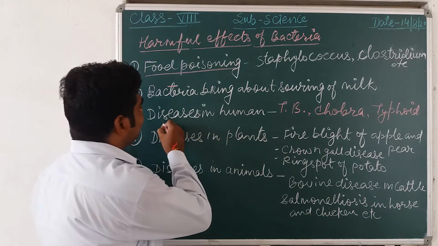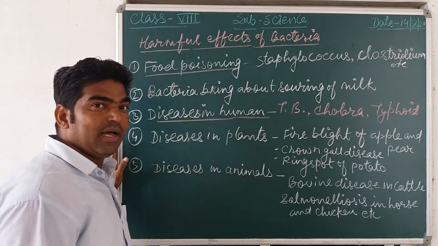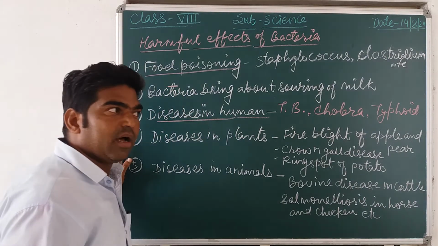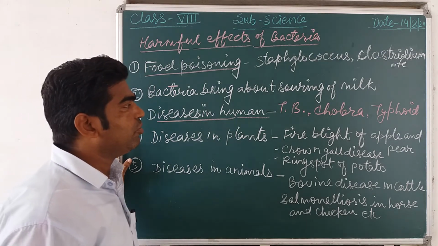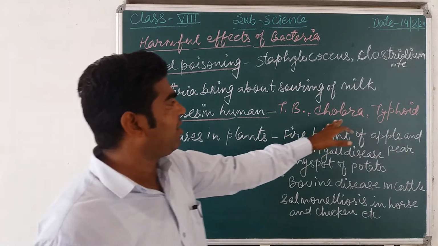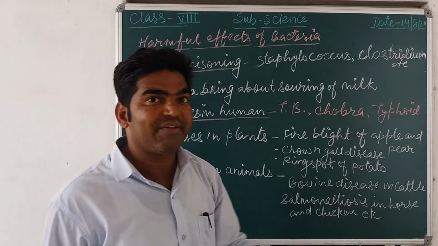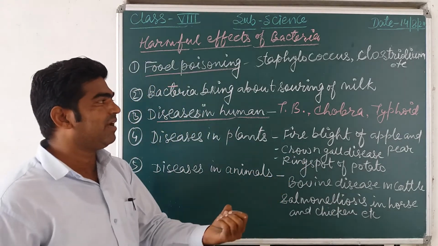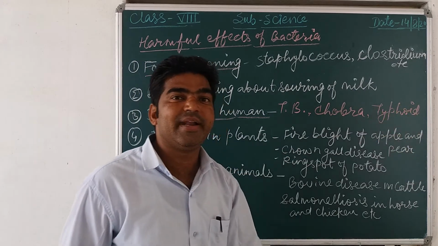Now next, some diseases in a human being. Many types of disease. Tuberculosis is due to Mycobacterium, a type of bacteria. Cholera, Vibrio cholerae, typhoid, Salmonella typhi. These are some types of bacteria which are responsible for tuberculosis, cholera, typhoid and dysentery.